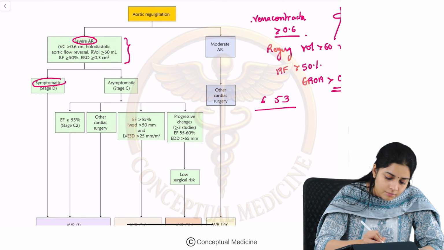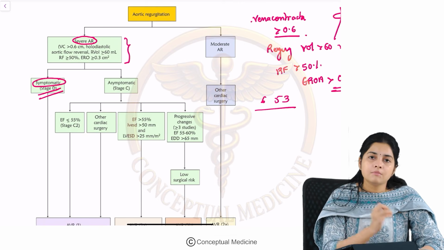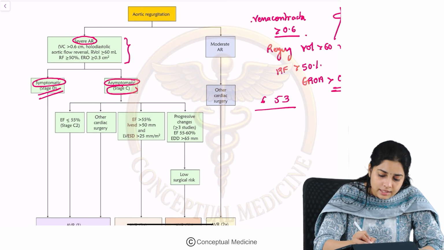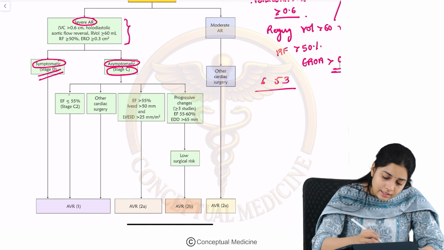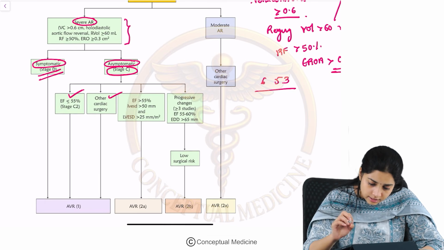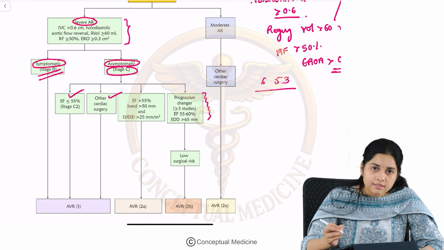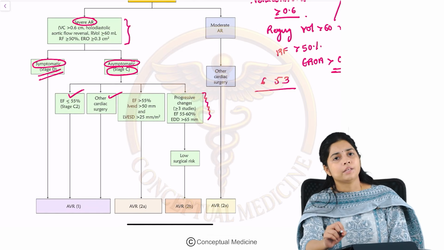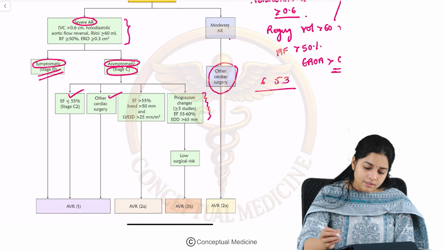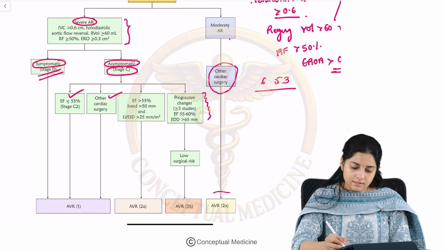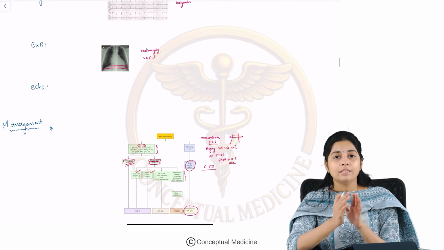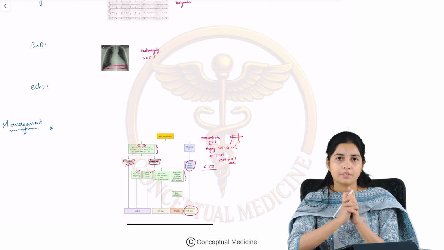If the patient has symptomatic severe AR, or he is asymptomatic in stage C but the EF is less than 55%, or he is undergoing other cardiac surgeries, or you are seeing progressive changes, then you do an aortic valve replacement. For moderate AR, only if the patient is undergoing some other cardiac surgery, then you go ahead and do an aortic valve replacement. So this is about the indications and the management of aortic valve disease.